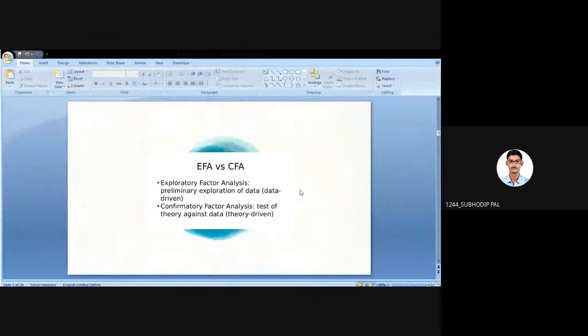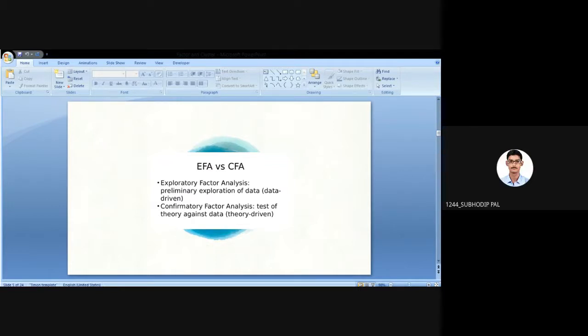So there are mainly 2 types of factor analysis. There are actually several types, but we'll be taking into consideration only 2 types, that is exploratory factor analysis and confirmatory factor analysis. Any idea about these 2 terms, exploratory and confirmatory? Exploratory is the one in which the factors are automatically generated, and confirmatory, maybe we have to do manually. Confirmatory is predefined: you know what the variables are. But in exploratory, we don't know; we just explore different variables.